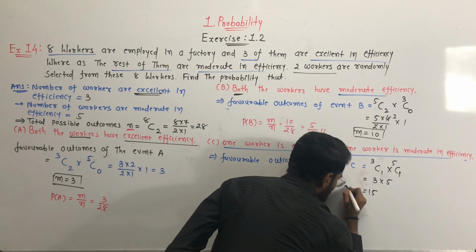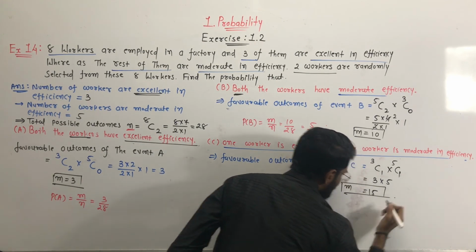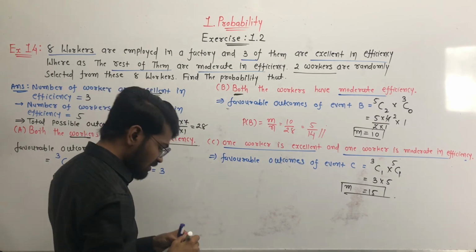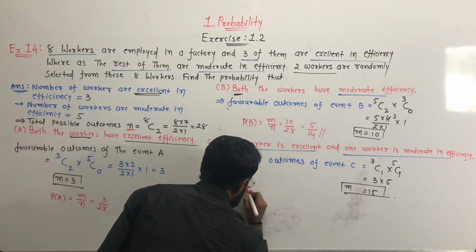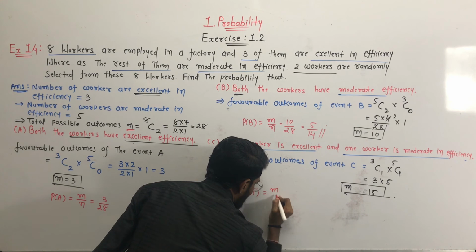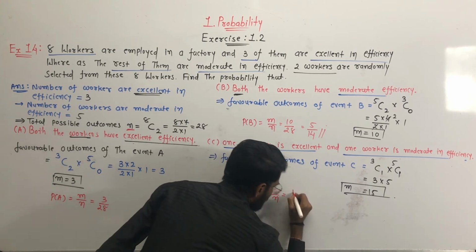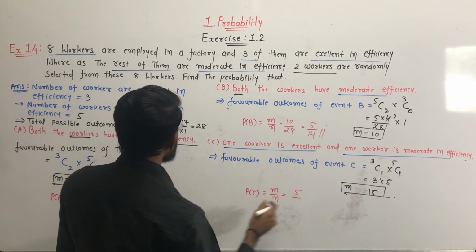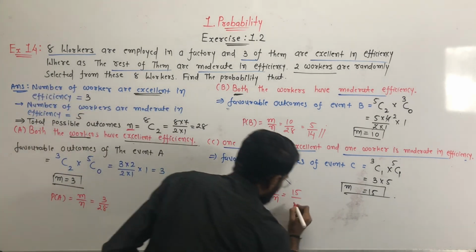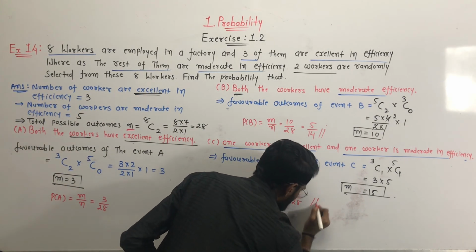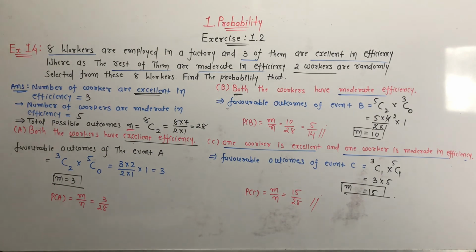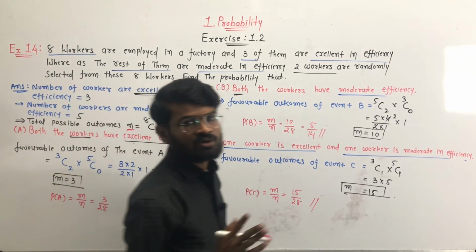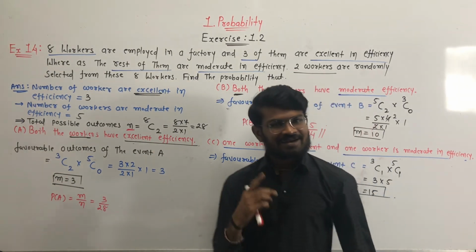So the number of favorable outcomes for this event C is 15. So the probability of event C, P of C, is equal to M by N. M is equal to 15 and N is equal to 28. So this is the probability for event C. Write it down. Okay, done. So keep practicing and we will meet you in the next lecture.